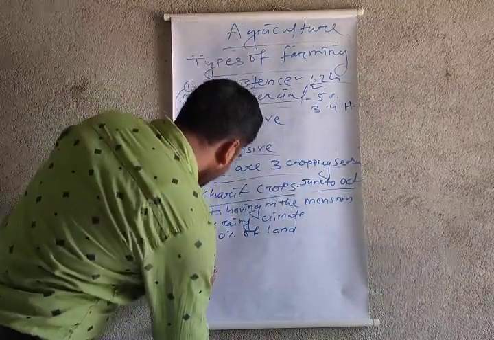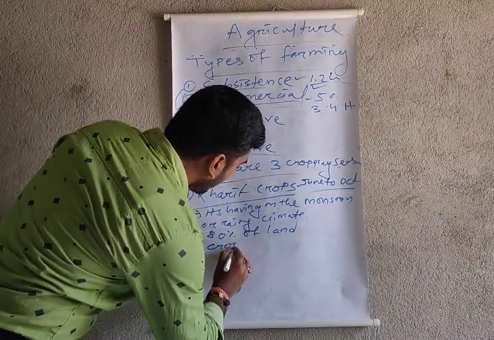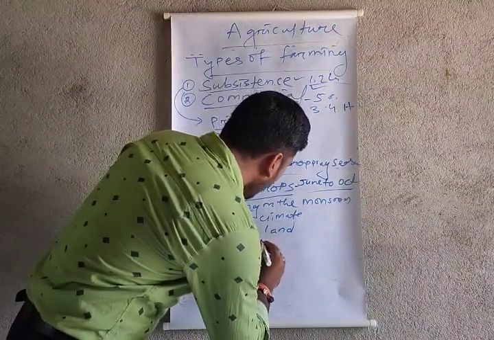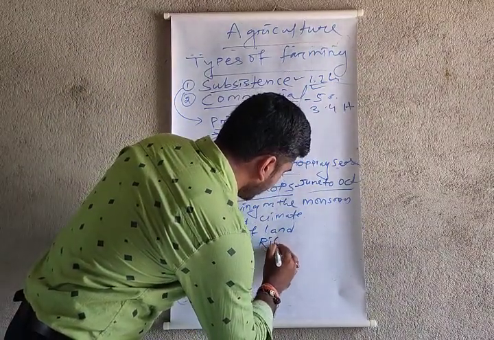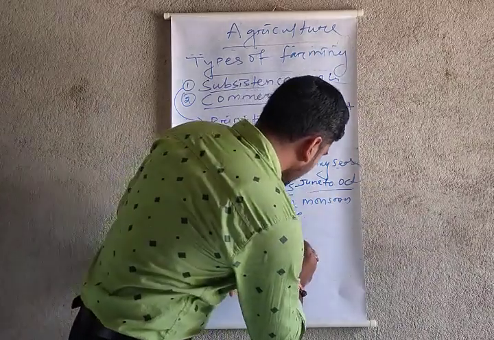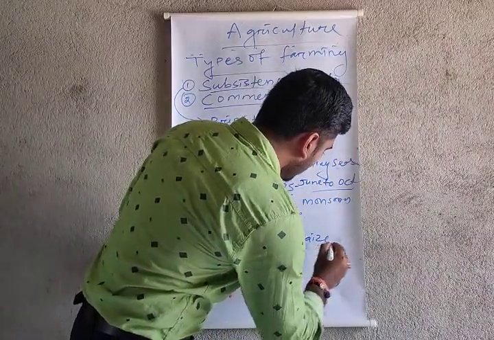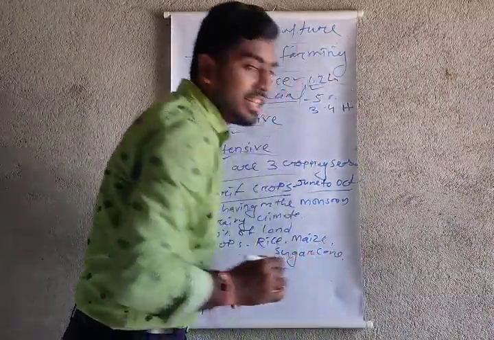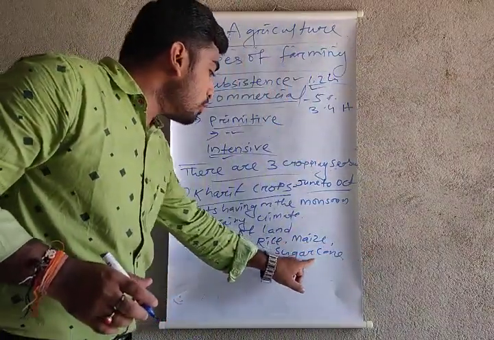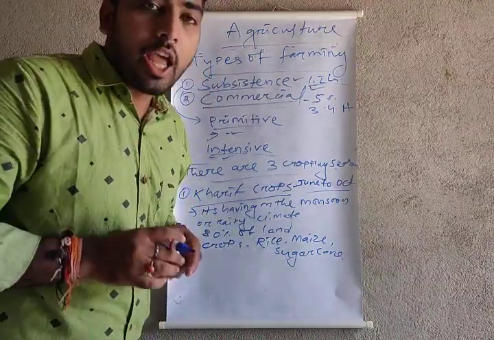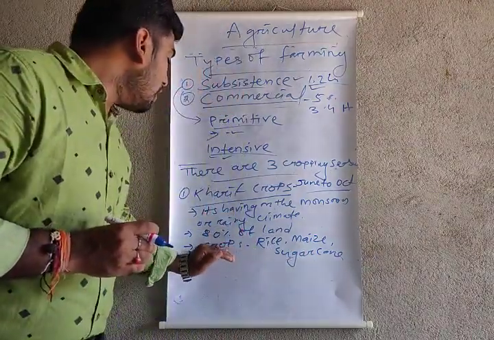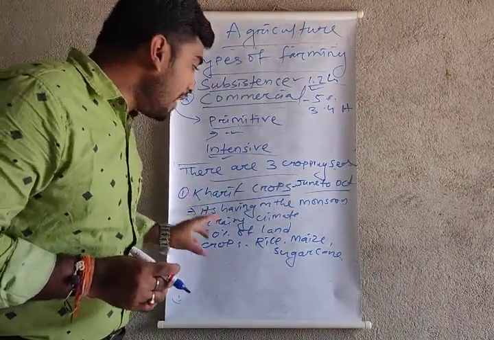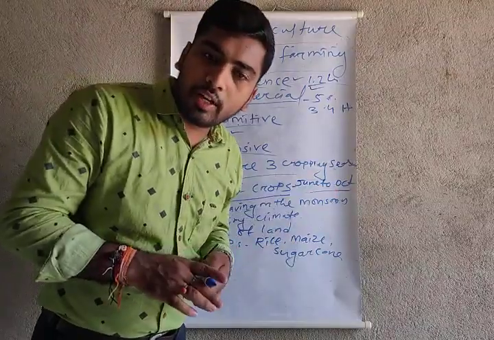Third, many crops are grown in the kharif season, first rice, maize, sugarcane, etc. It means rice, maize and sugarcane all need a high amount of water, so they are grown only in the kharif season. Kharif means rainy season. Understood, my dear students?